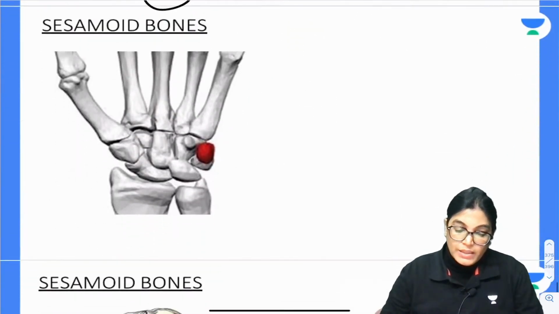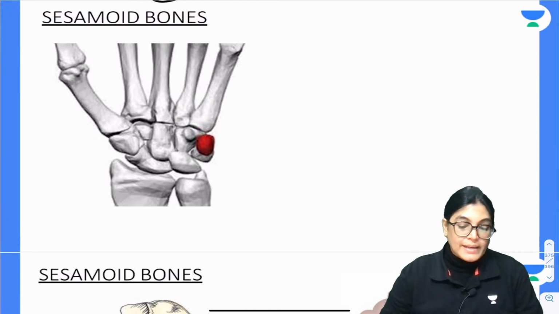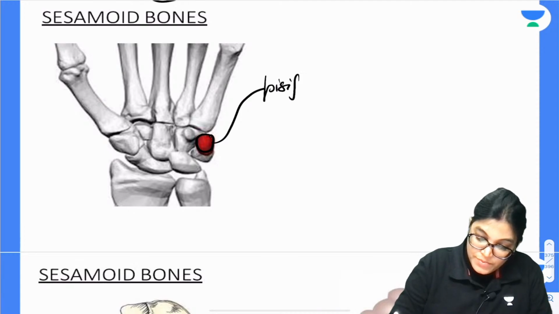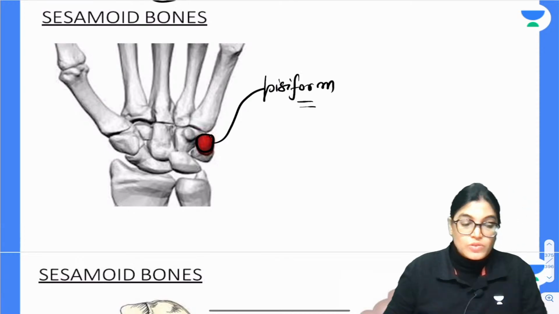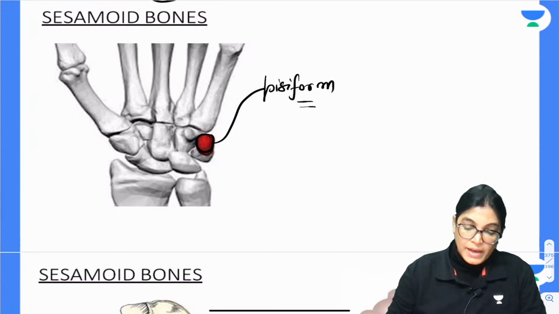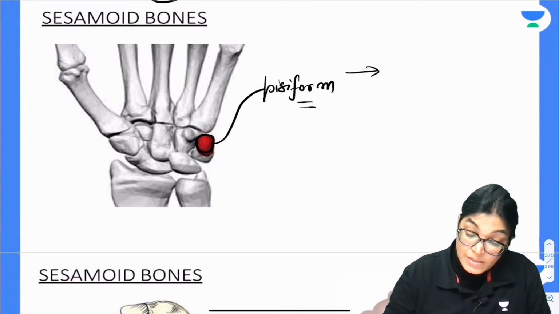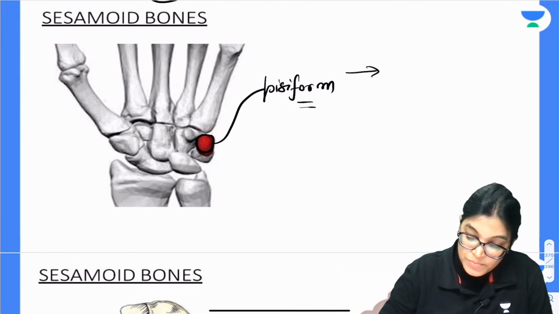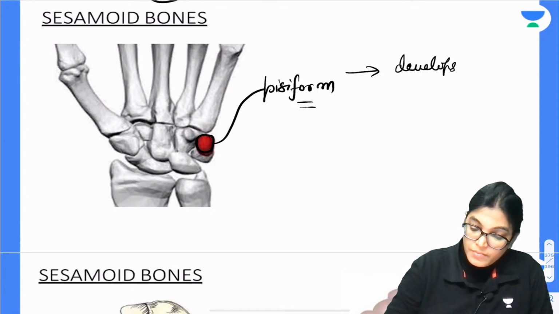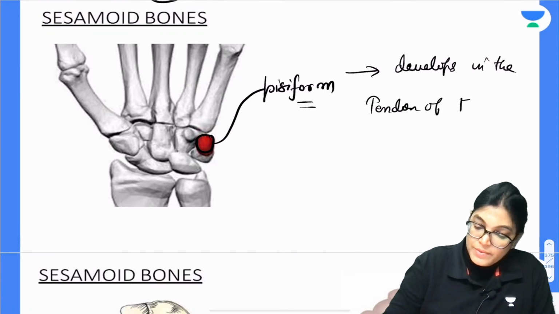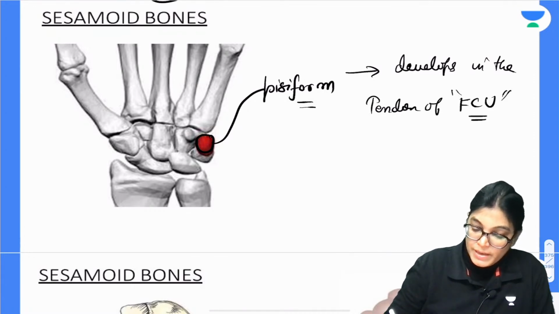Now in this diagram you can see the red highlighted bone. This small bone is the pisiform bone. Pisiform bone is also an example of sesamoid bone. Why is it considered a sesamoid bone? Because this bone develops in the tendon of flexor carpi ulnaris. So the pisiform bone develops in the tendon of FCU. What is FCU? Flexor carpi ulnaris.